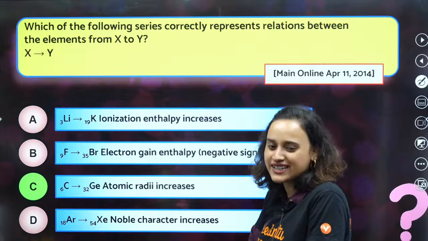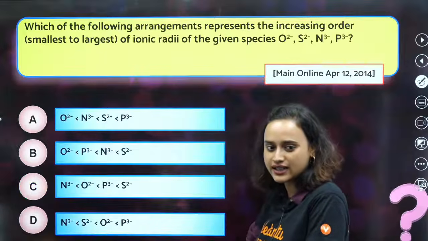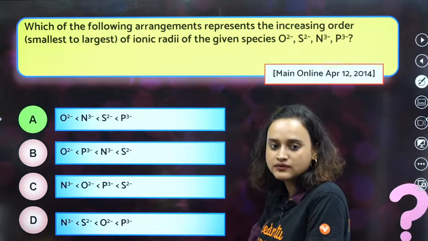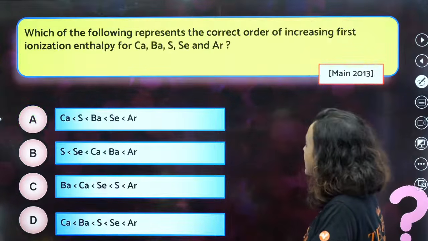Okay, Garima, just read the trends once. You will understand. Okay? Acha, this one. Tell me. Yes, option A is the correct answer.